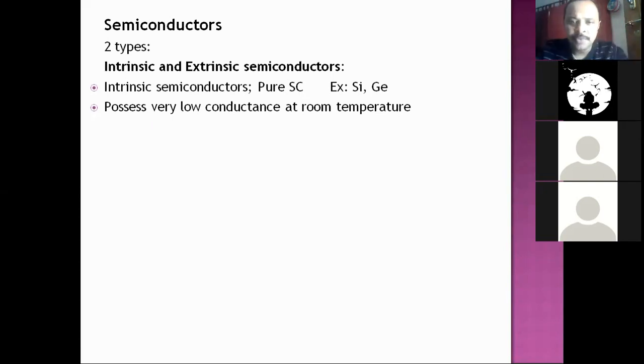Few electrons are free, and few electrons can conduct little current. That's why they have low conductance at normal temperature. When temperature keeps increasing, electrons of the bonds keep breaking, so electrons can become more and more free to conduct. That's the meaning.